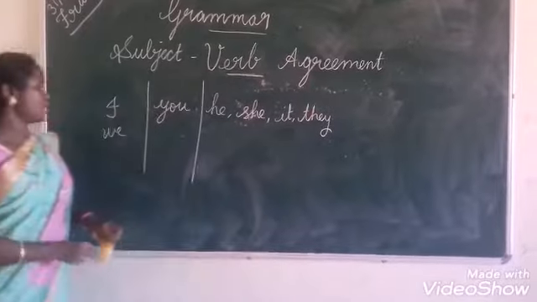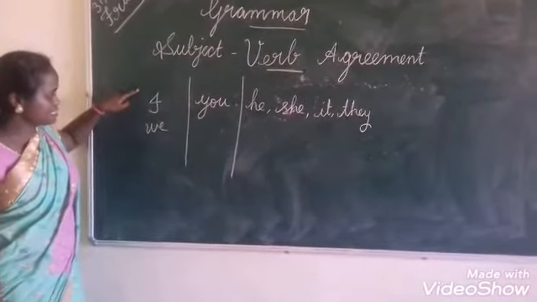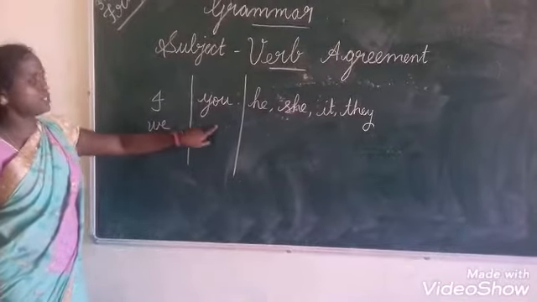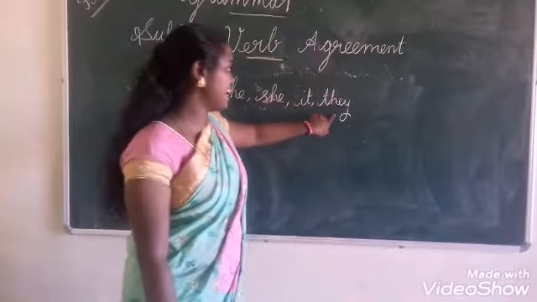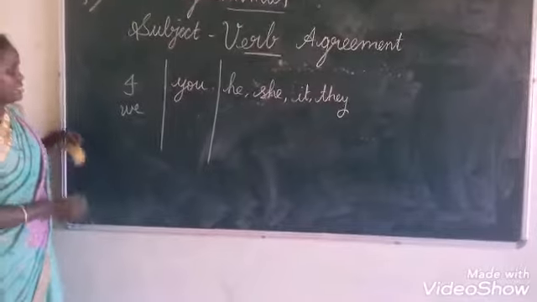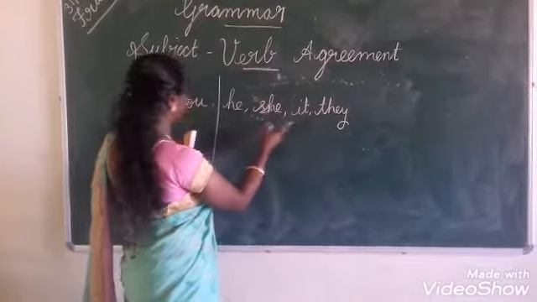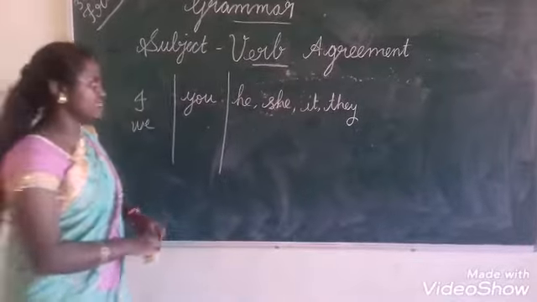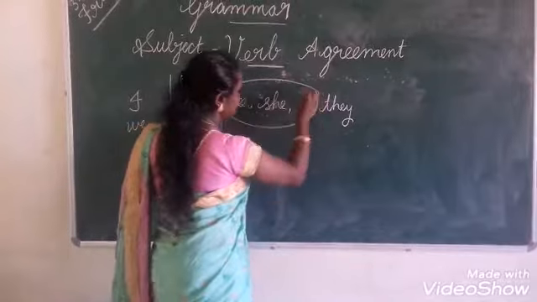Okay? So in this, see, I and we are the first person. Pronoun you is the second person. He, she, it, they are the third person. Here, he, she, it are the singular pronouns. All of you listen carefully.